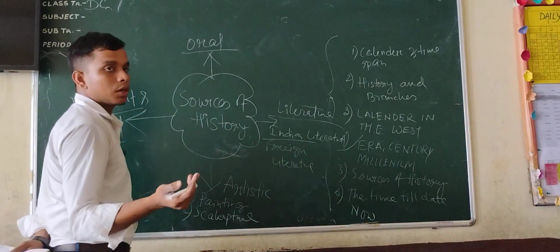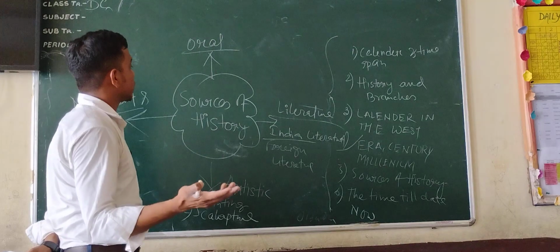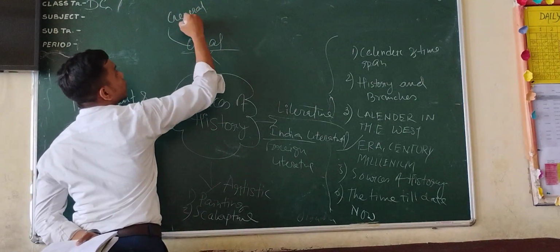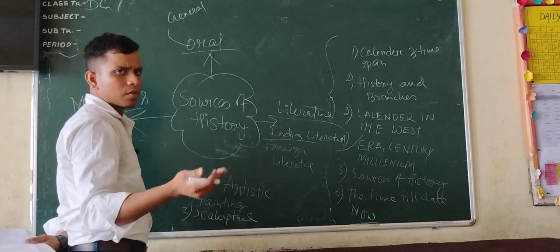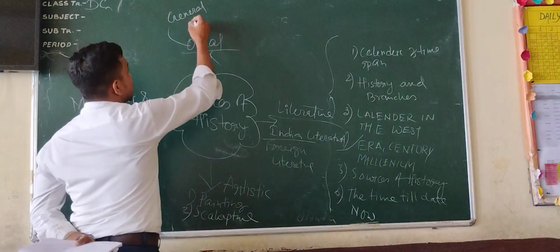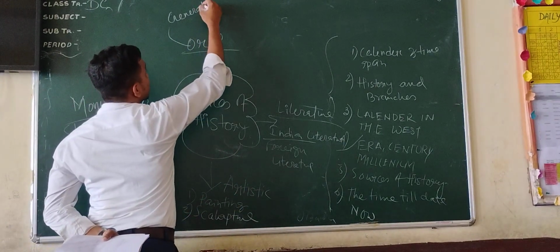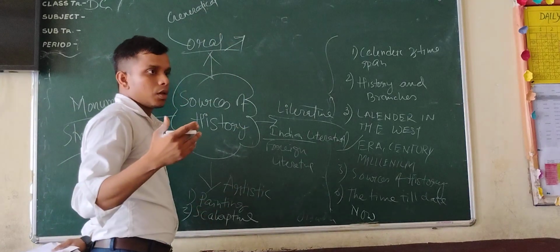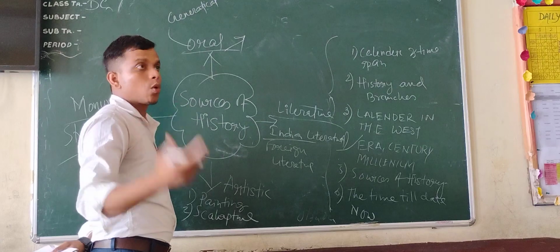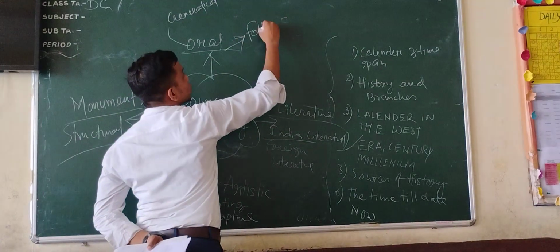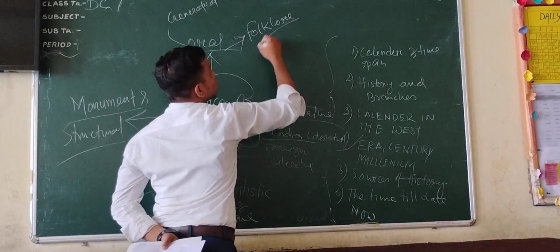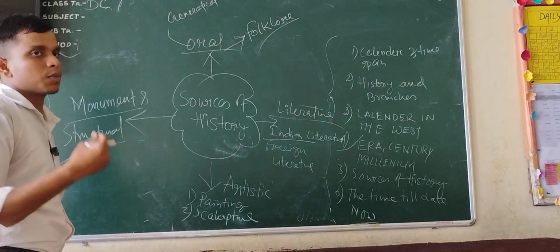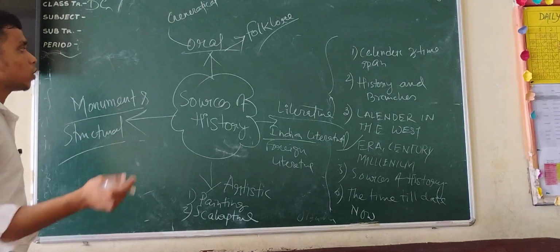And oral, what is oral? Oral means there are two types of things. Genetical: genetical means I have listened to this from my grandfather, grandmother, and my nearby family members. And another one is the oral that is folklore. That means whatever you hear, sing, and learn from society, anything old of this kind that is still a little bit preserved in society, that's called folklore.